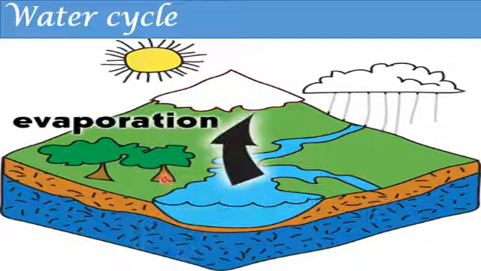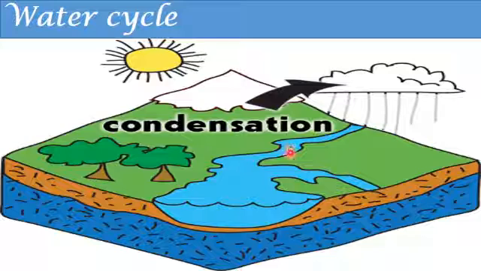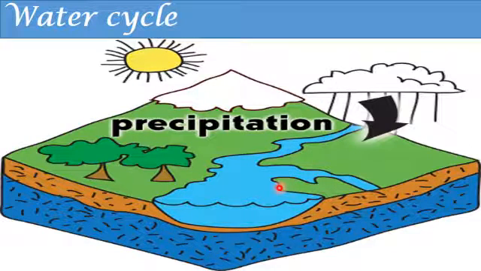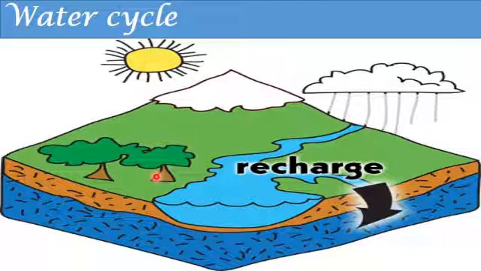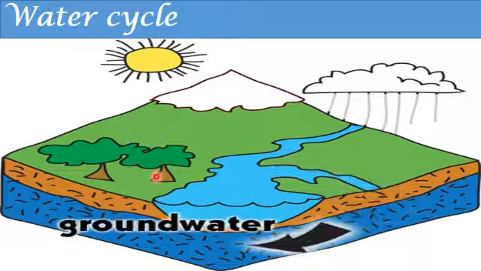Again, the same process will start. Evaporation, condensation, precipitation, collection, and again evaporation. In this way, the water on earth goes round and round. We call this process the water cycle.